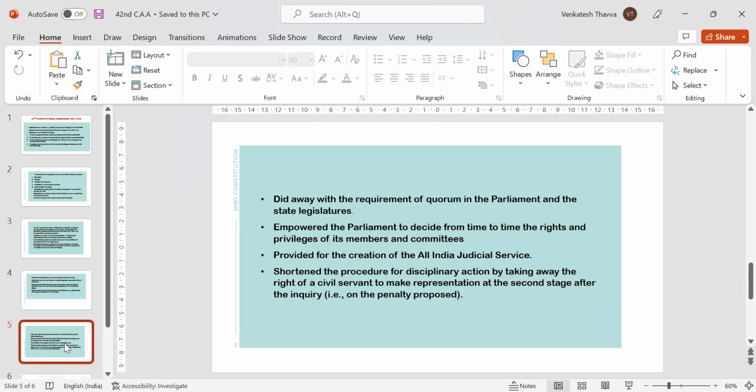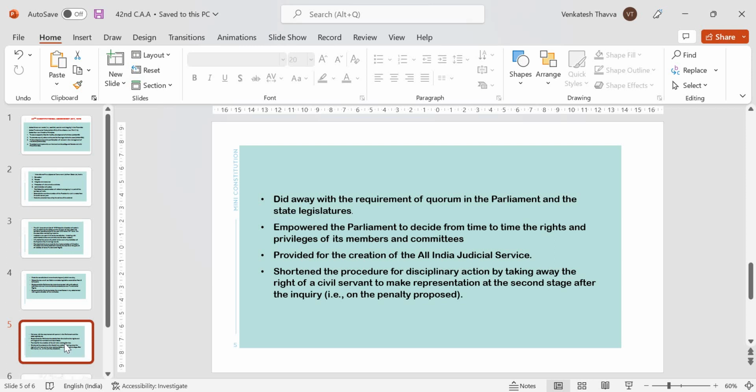Next one, did away with the requirement of quorum in the parliament and the state legislatures. What is quorum? Quorum is the minimum number of members required to be present in the house before it can transact any business. It is 1/10 of total number of members in each house including the presiding officer.